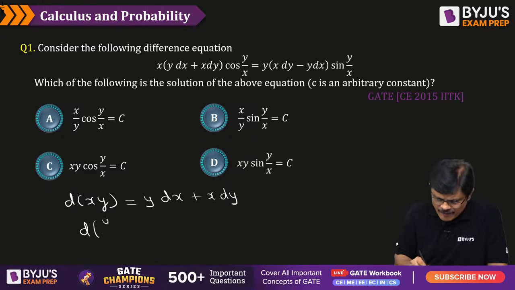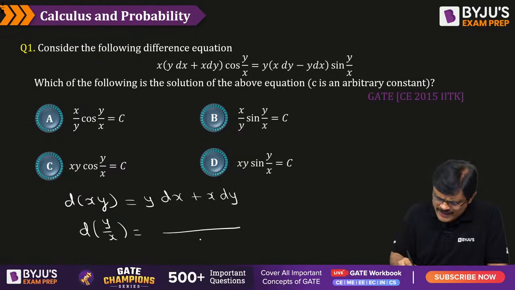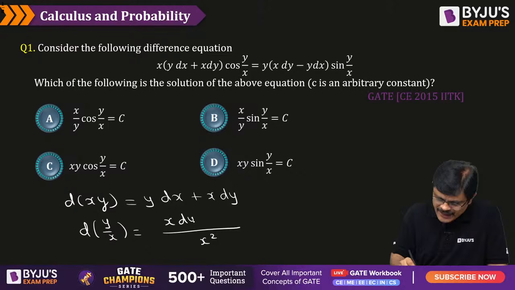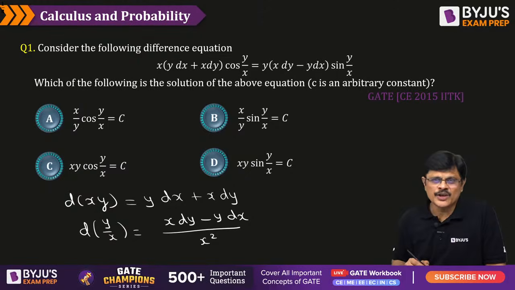Similarly, what is the differential of y by x? See, same as the u by v rule, sir. The denominator is x square. Instead of writing derivative, you write the differential of the numerator, that is x into dy, minus y into the differential of the denominator. Those who know these two things, this problem can be solved within no time, my dear friends.